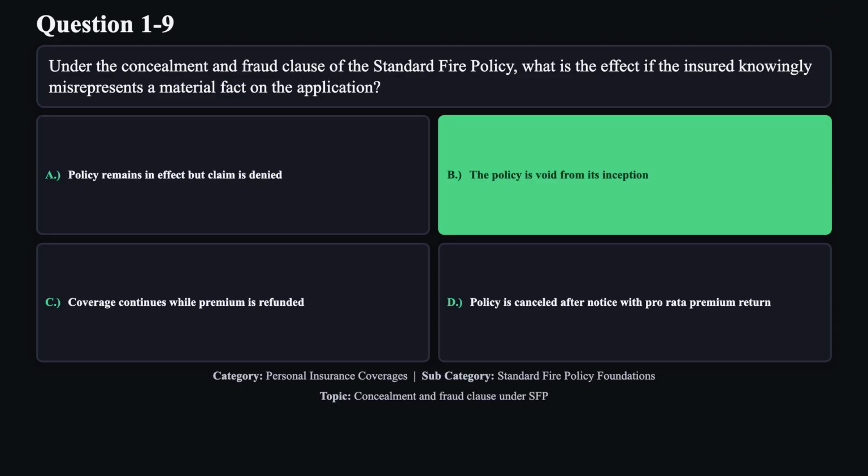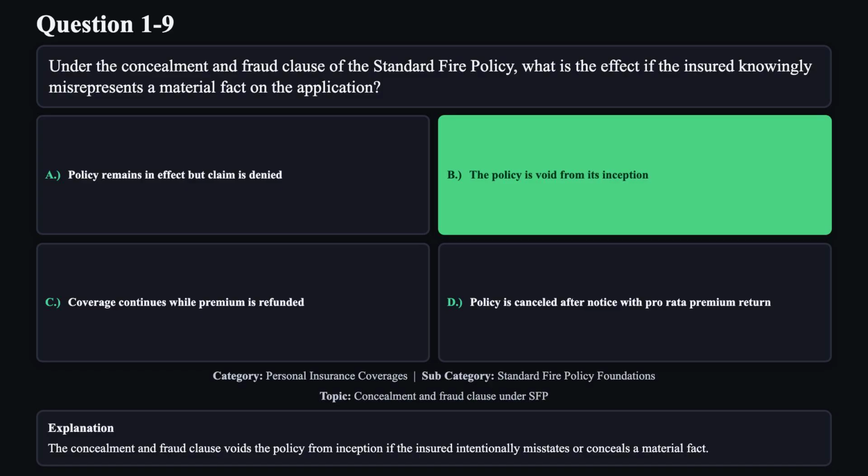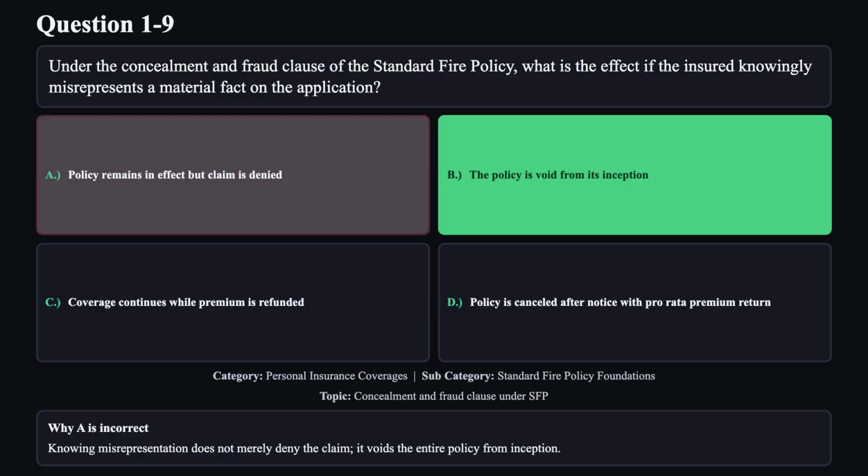The correct answer is B. The Concealment and Fraud Clause voids the policy from inception if the insured intentionally misstates or conceals a material fact. Reason A is not correct. Knowing misrepresentation does not merely deny the claim, it voids the entire policy from inception.